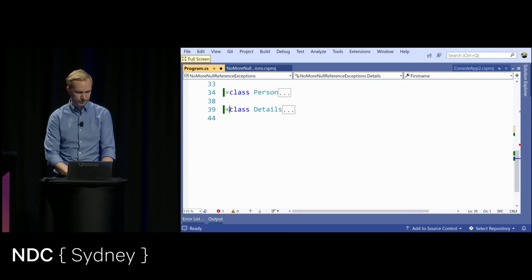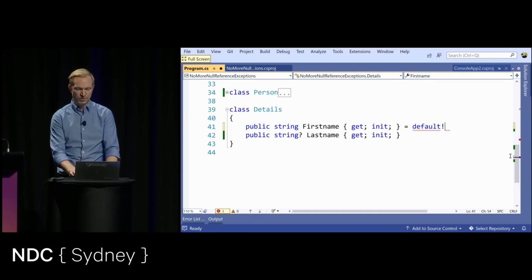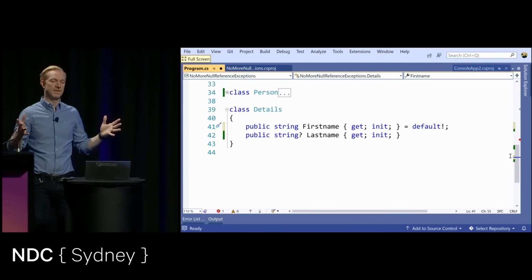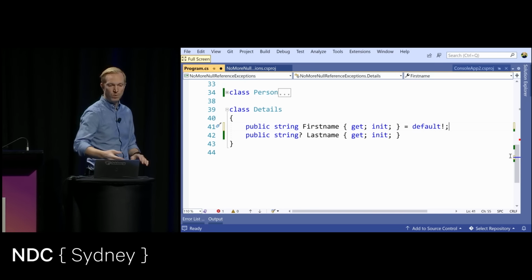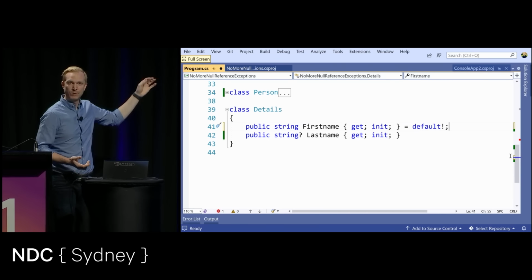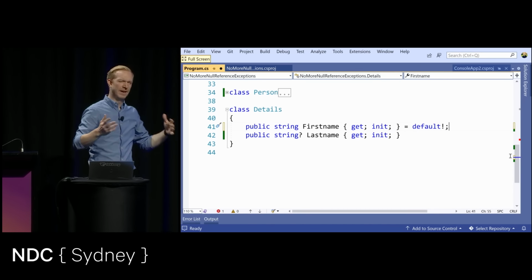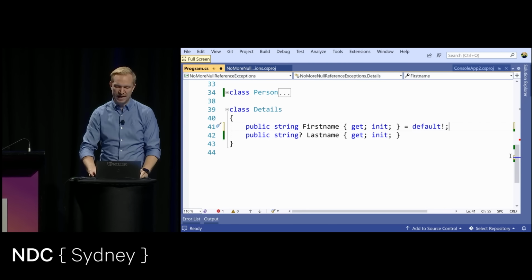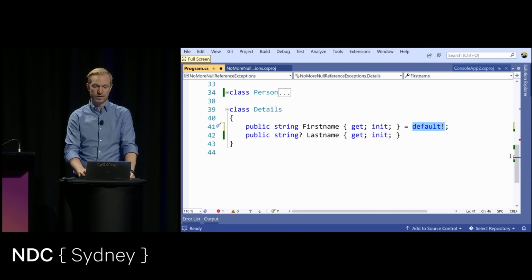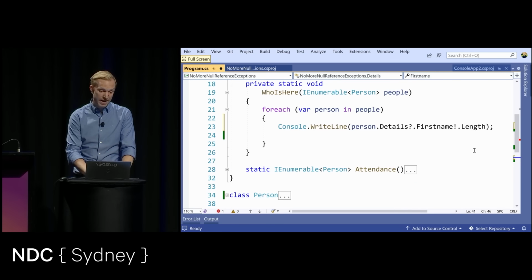For example, if I were to do this, and I want to set this to a default value, and I want to promise or just say that I forgive that this is set, then the warning goes away again. And whenever someone sets this property to a value, it cannot be null. But I'm going to default it to null if you haven't set it. So it's a little bit confusing, but the only place you'd ever use the null forgiving operator is with the default keyword. Just keep that in the back of your head. So again,